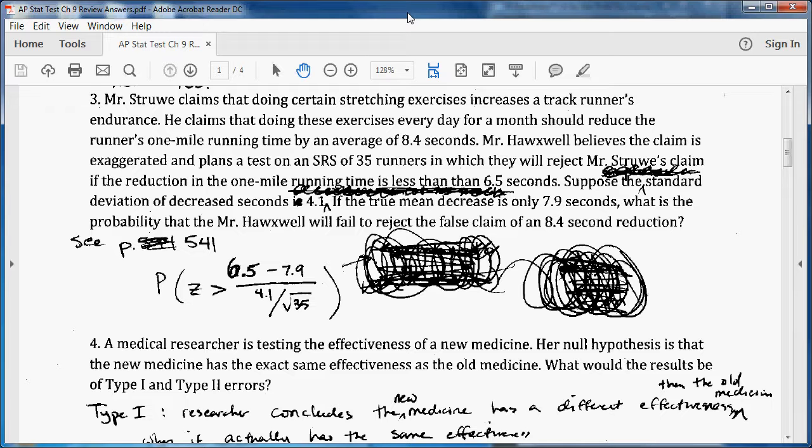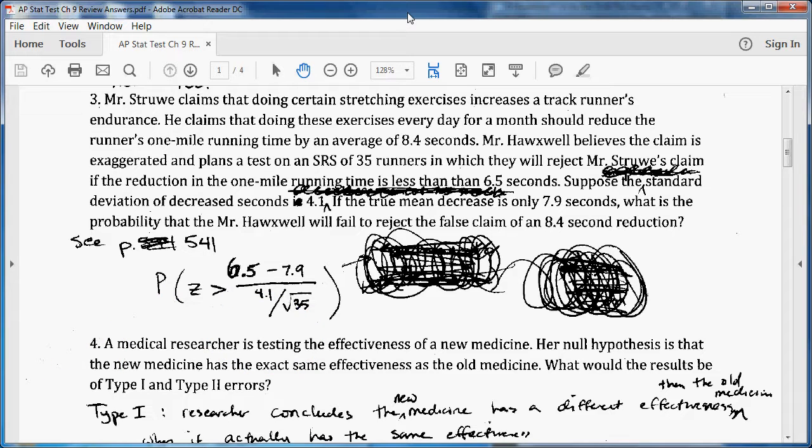Okay, I know it's a lot of words. If you look at the very end, we want to know the probability that Mr. Hawkswell will fail to reject the false claim. So as you should know by now, failing to reject a false claim is a type 2 error. So we're really wanting to know the probability of a type 2 error. So think about this with me.